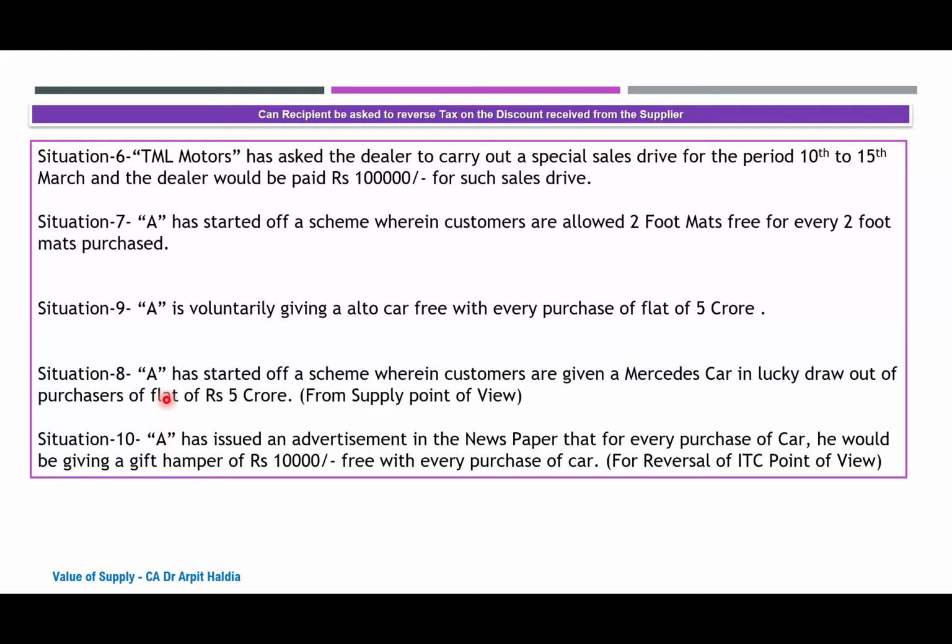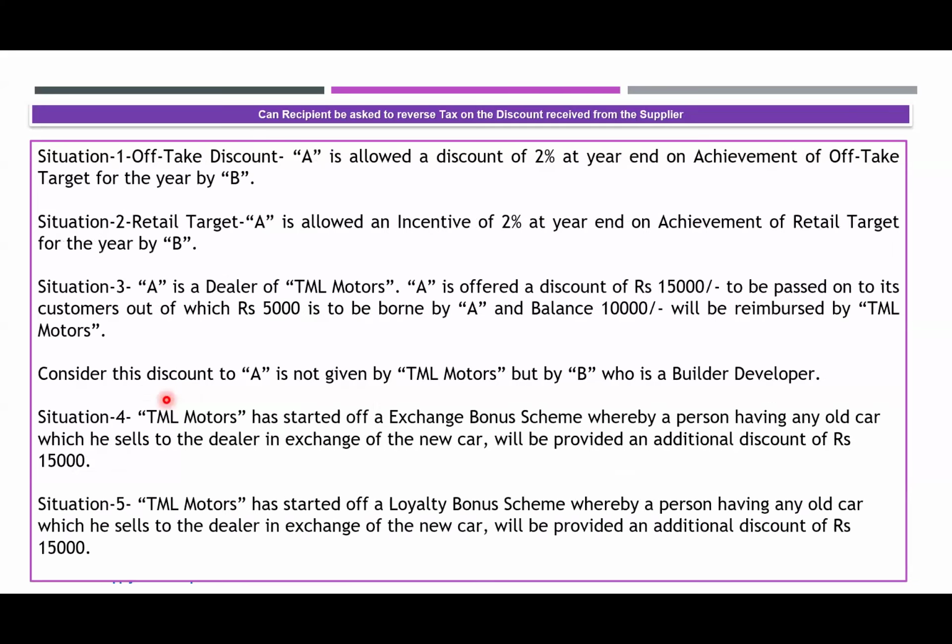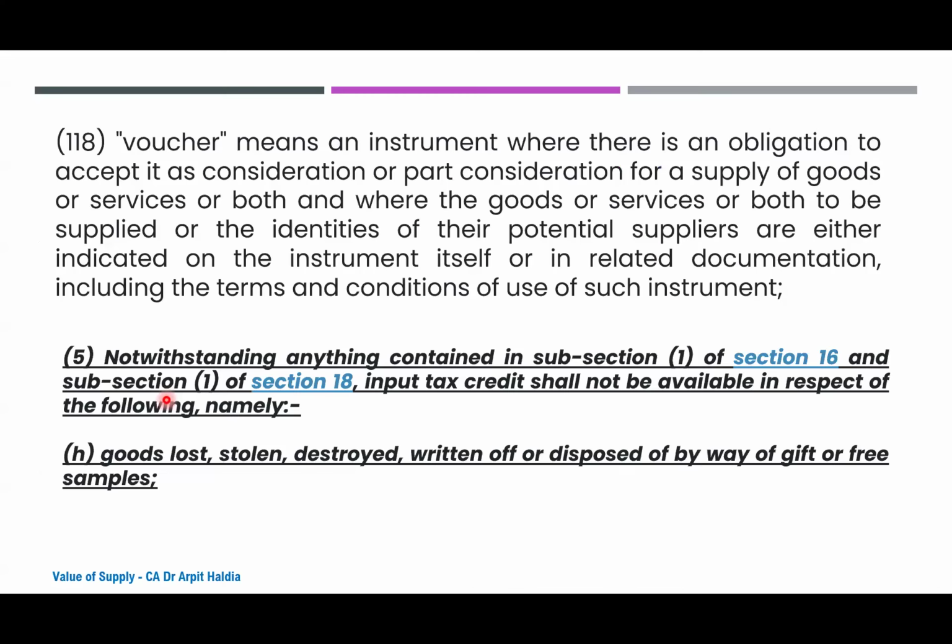Now, situation 8. A has started off a scheme wherein customers are given a Mercedes car in lucky draw out of purchase of flat of 5 crore rupees. Now the question is whether ITC of this Mercedes car would be available because it is being given in a lucky draw, wherein the lucky draw would be for all the purchasers who have purchased the flat. Now, if we go to section 17(5)(h), it says goods disposed of by way of gift.